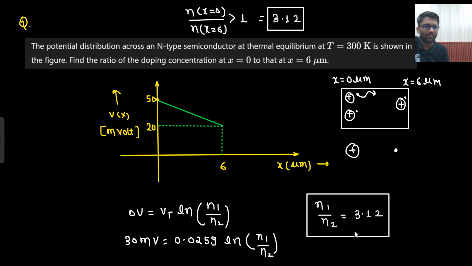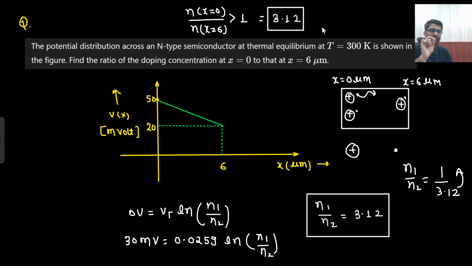Let's just say you applied the formula and you got the answer n1 by n2 as, let's just say, 1 upon 3.12. But you know that the answer should be greater than 1. That means whatever you put here should be put in the reciprocal. I told you, n1 by n2 you will remember. Sir, what will come upper side, what will come downward side, don't care about that. Whatever the answer came, I know that the answer should be greater than 1, then I would do the reciprocal. There you go, the answer would be 3.12.